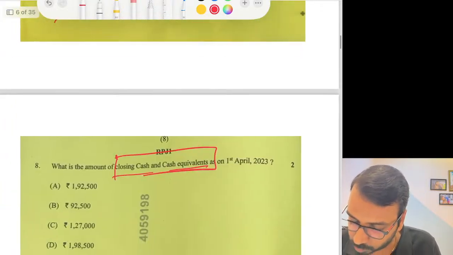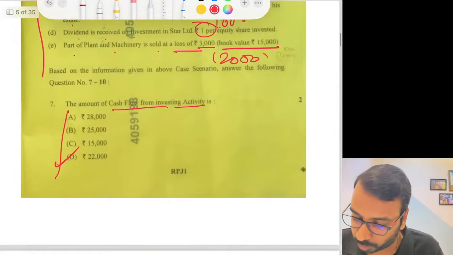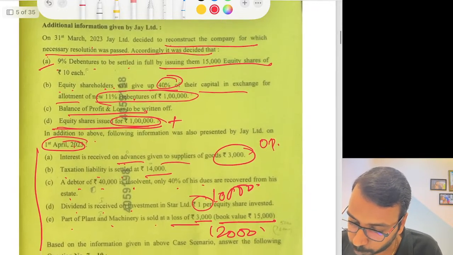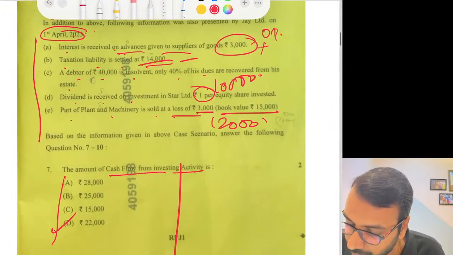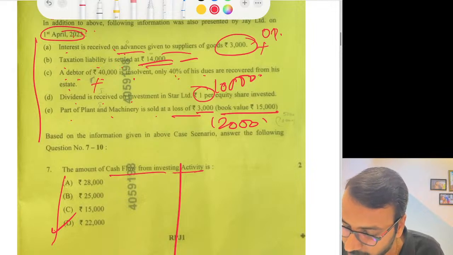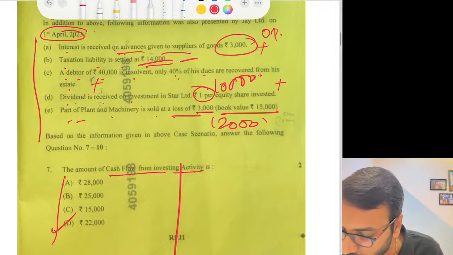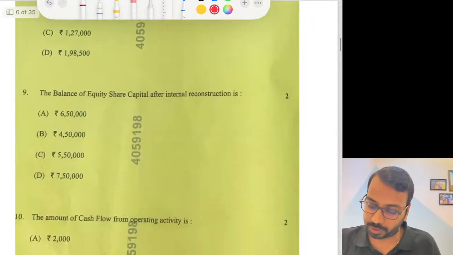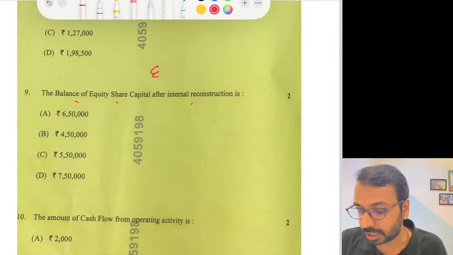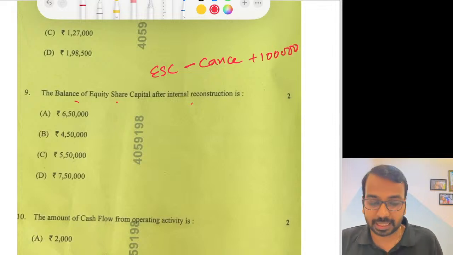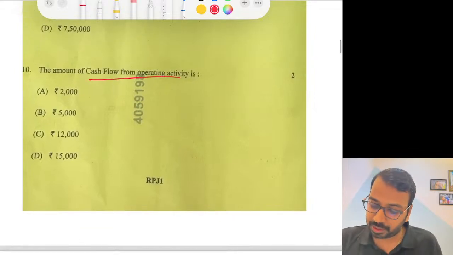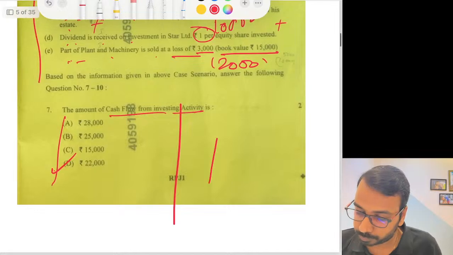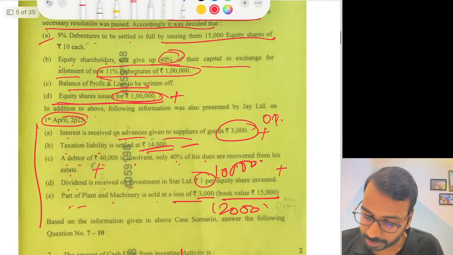So what has the question asked us? On 1st of April. So 1 lakh will get added, tax liability you will reduce, interest received you will add, debtor was 40% settled you will add this, dividend received you will add, part of plant and machinery sold you will reduce, and arrive at the cash and cash equivalent. You can do the working. The balance of equity share capital: take the original equity share capital, reduce what is cancelled, then what is freshly issued, 1 lakh, and there is one more transaction. You can do that and you will be able to find that. Amount from cash flow from operating activity also you can do based on these numbers.